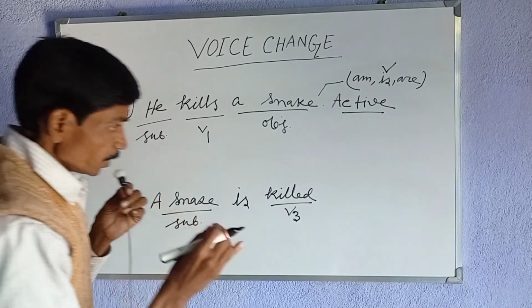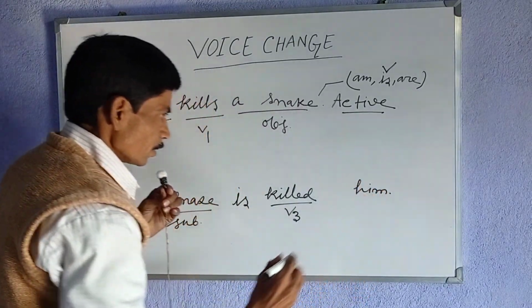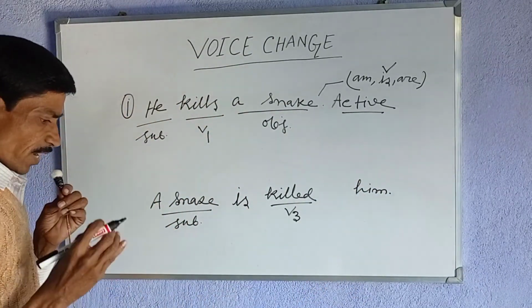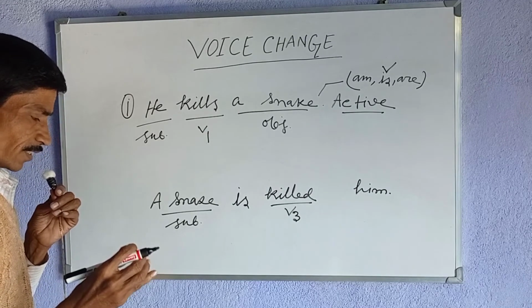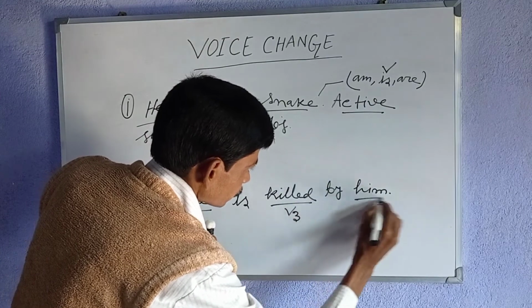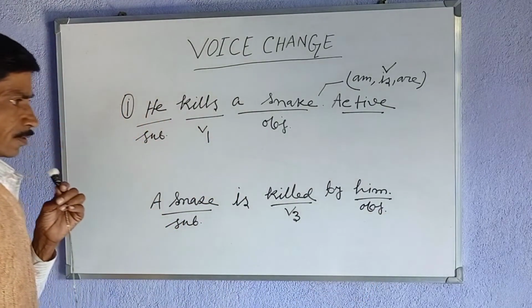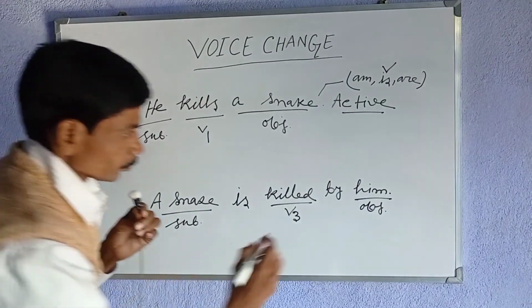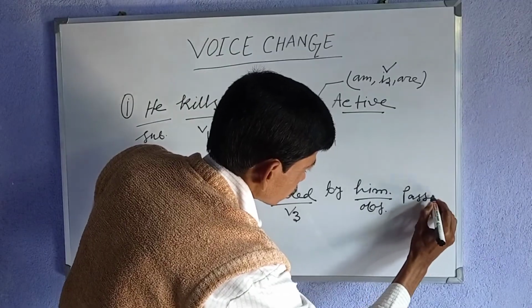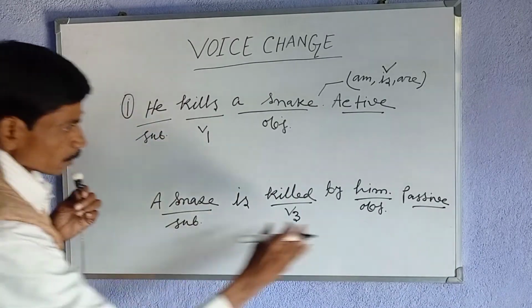So we must write him as the object. And generally, by precedes the object in the passive voice.